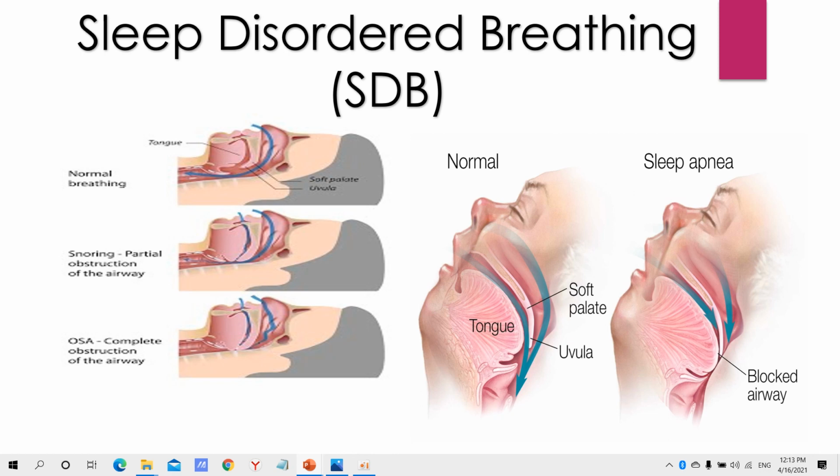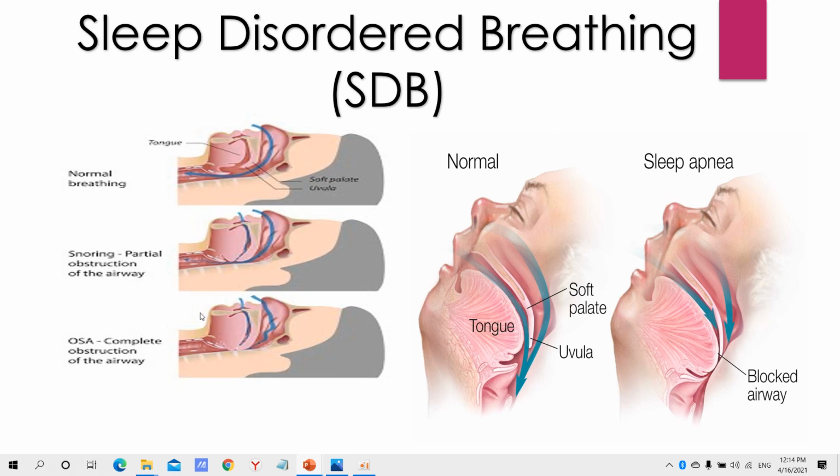If you have SDB, the patency, or openness, of your upper airway keeps changing as you sleep. It may be fully open, it may be narrowed to some extent, which we call flow limitation, which includes snoring, or it may be completely blocked. This is called OSA, obstructive sleep apnea.